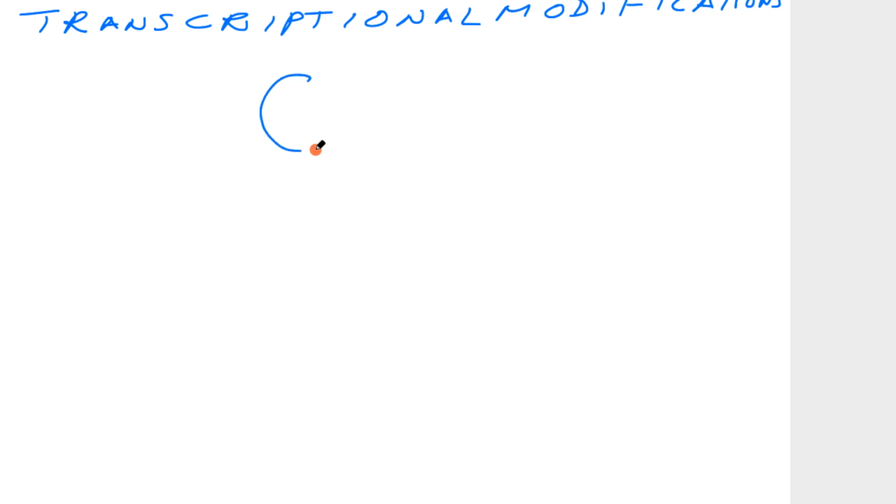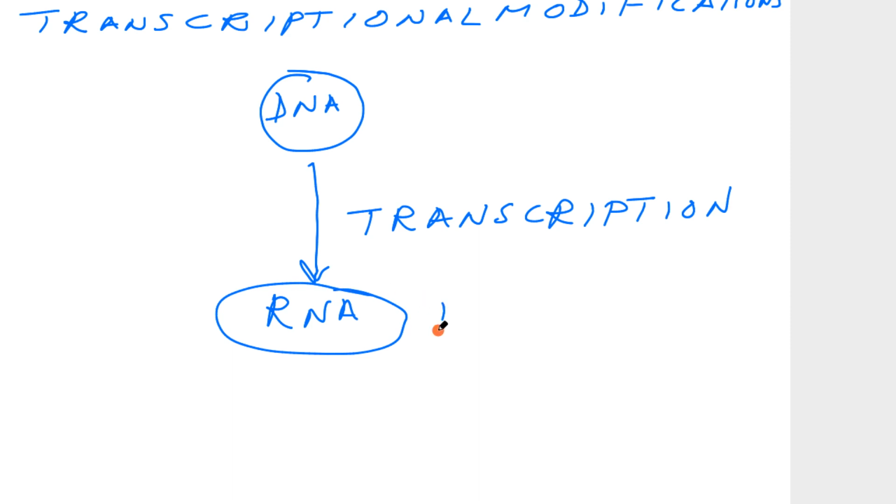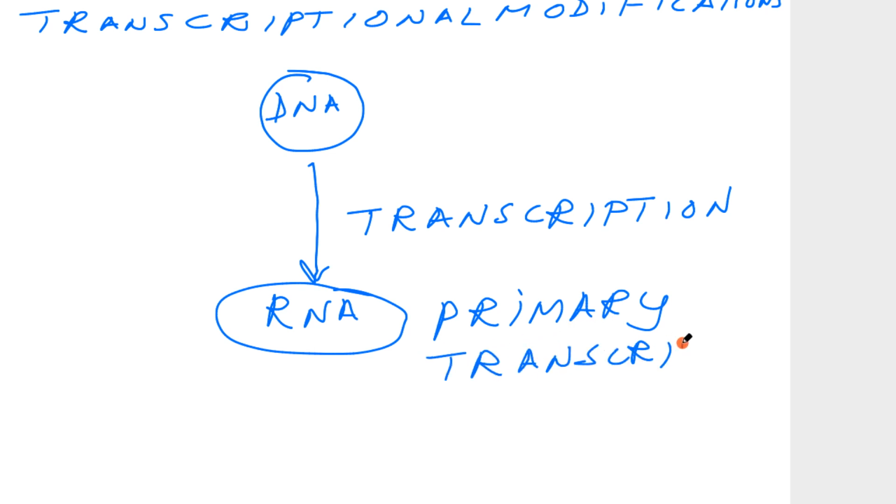We have the DNA. This is the double helical DNA. From the double helical DNA, we get RNA. This is through the process of transcription. Through the transcription process, we get the RNA. This RNA, we call it the primary transcript. Immediately after the synthesis process, we call it the primary transcript.